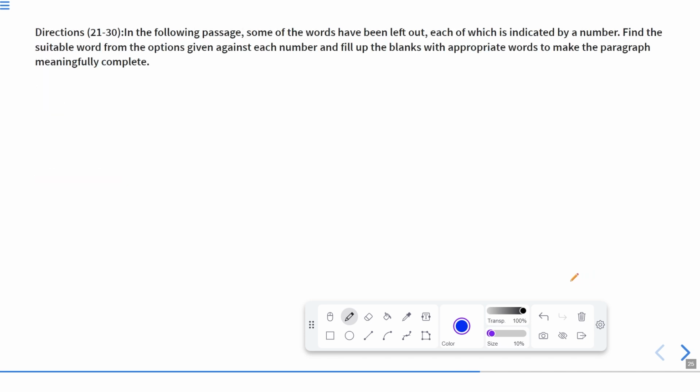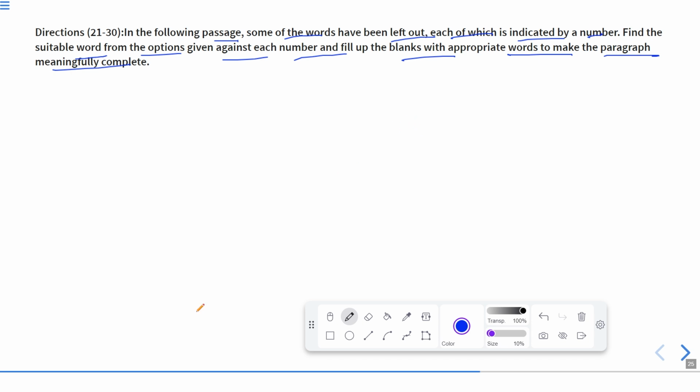Now, from here, another type of questions begin. These are questions from 21 to 30, and the directions are as follows. In the following passage, some of the words have been left out. This is a cloze test, each blank indicated by a number. Find a suitable word from the options given against each number and fill up the blanks with appropriate words to make the paragraph meaningfully complete.